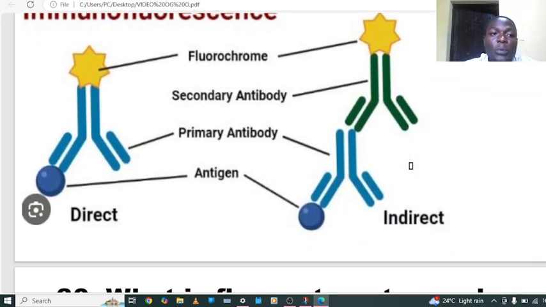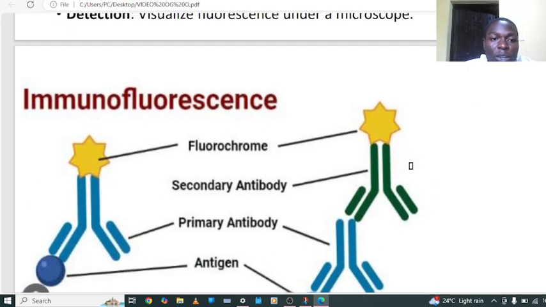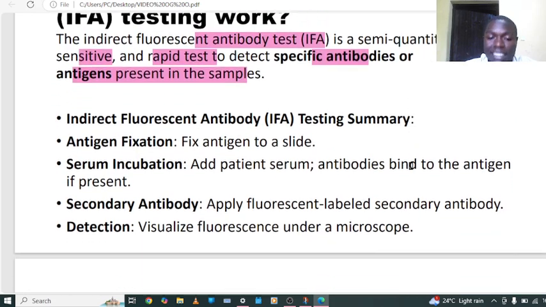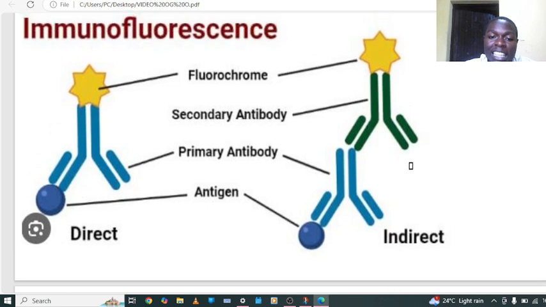Let's continue. In immunofluorescence or indirect fluorescence antibody testing, we have the antigen on the slide. To this antigen, we are going to add the primary antibodies. If the primary antibody finds the antigen there, there is going to be an antigen-antibody reaction. That means the paratope on the antibody and the epitope on the antigen are going to react. Indirect means they are going to use two antibodies.